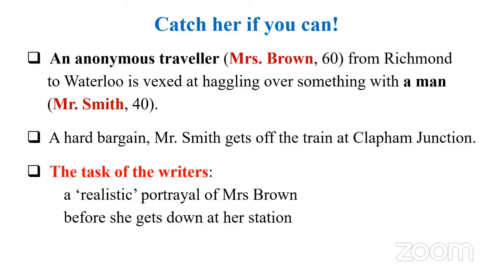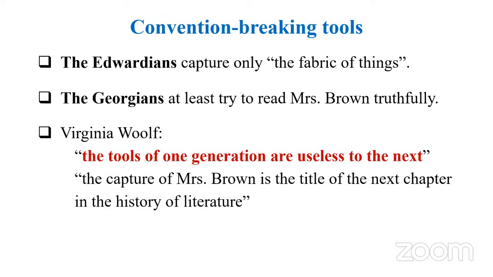First we have the Edwardians and the Georgians. But ultimately, the Edwardians couldn't go into the mind of Mrs. Brown. Instead, they simply talk about her dress, or the train, or something outside the train, like creating a utopia, as H.G. Wells did. So they could capture only the fabric of things, only the outer reality, not the inner reality.